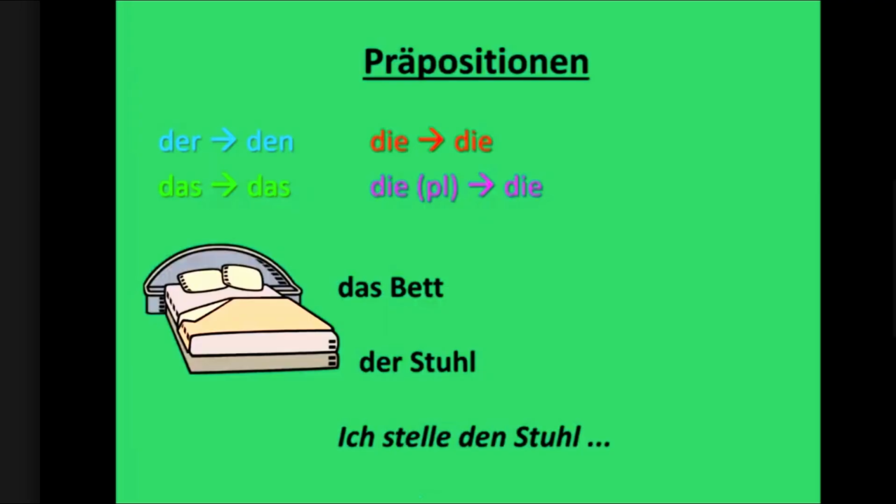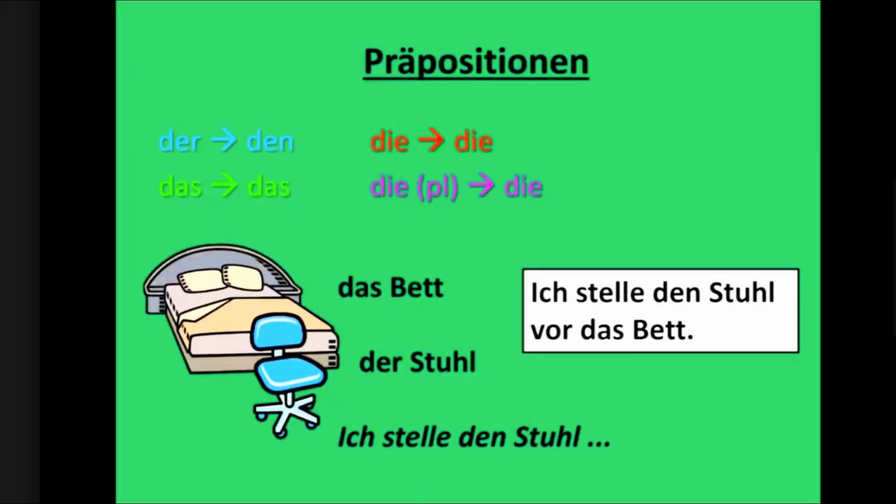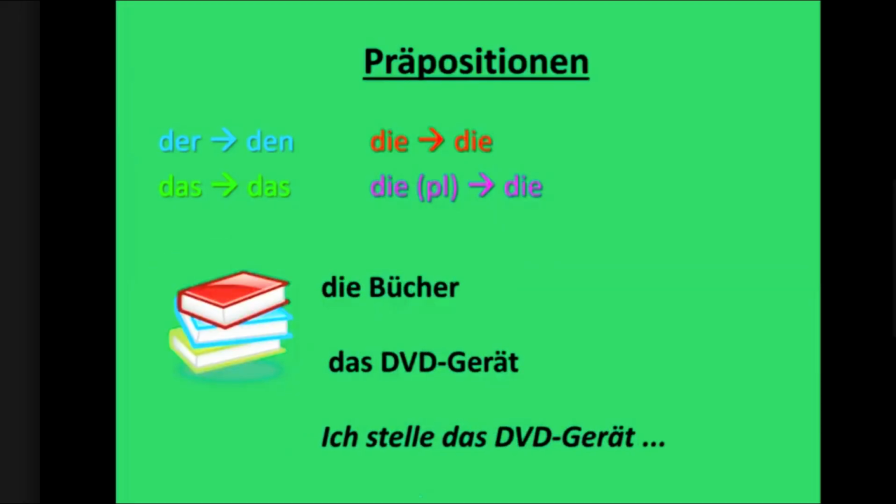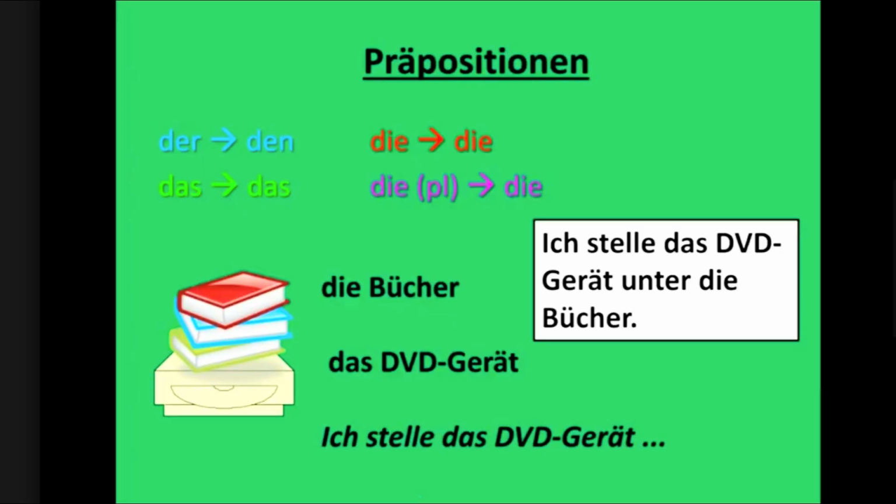Das Bett. Can you see the stool? No. Ich stelle den Stuhl for this, for das Bett. Das Bett is das Bett, na? Yeah. Die Bücher, das DVD-Gerät. Können Sie das DVD-Gerät sehen? Nein. Ich stelle das DVD-Gerät unter die Bücher.